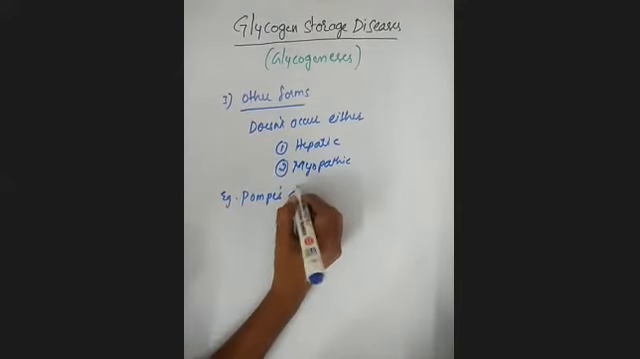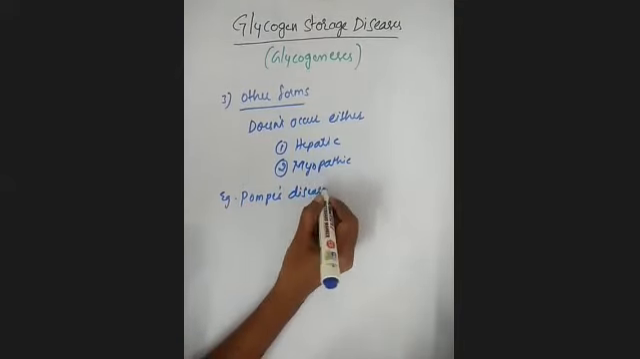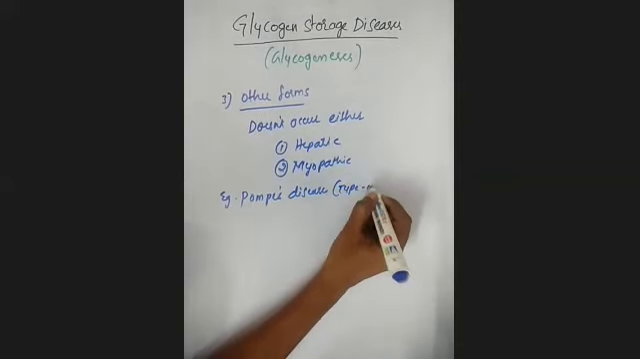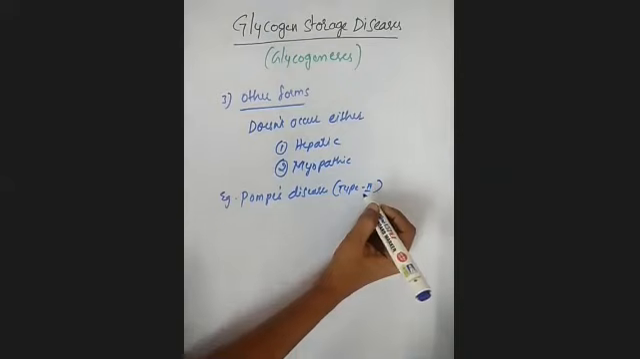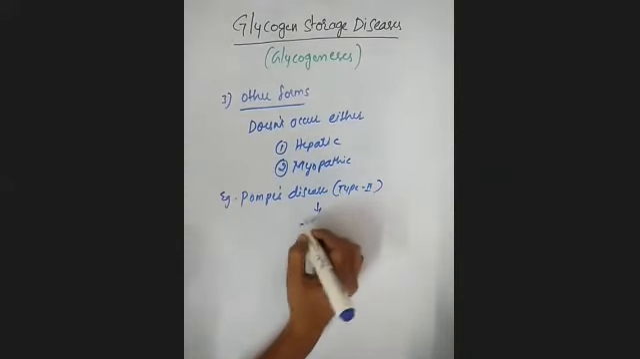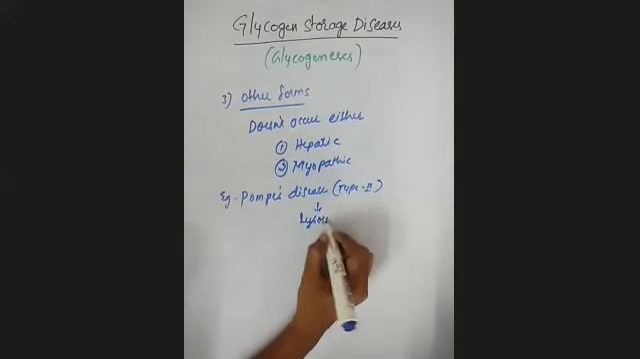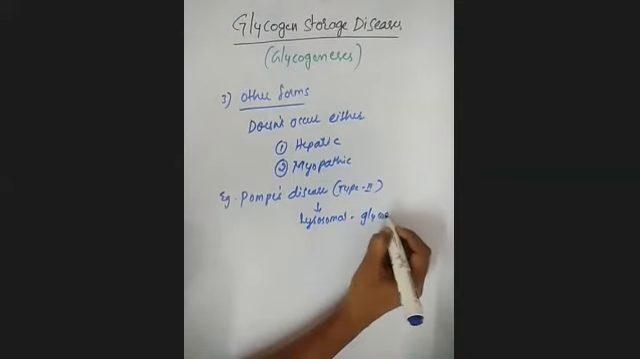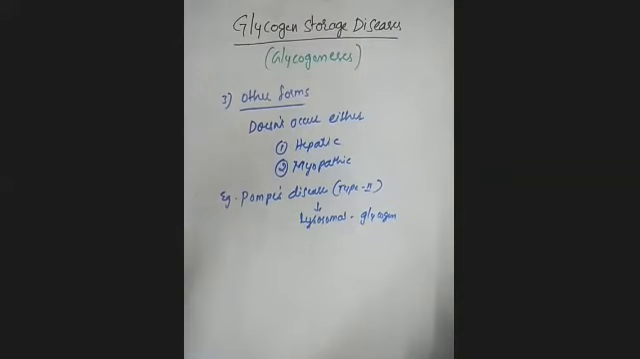Okay, Pompe's disease. This is type 2, where there will be a lysosomal storage of glycogen that you are going to observe in Pompe's disease. This comes under the other forms of glycogen storage diseases.